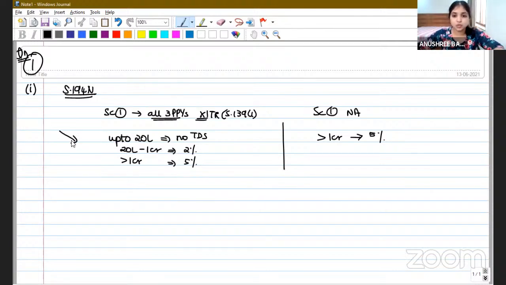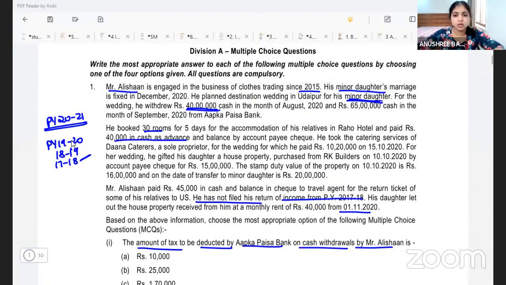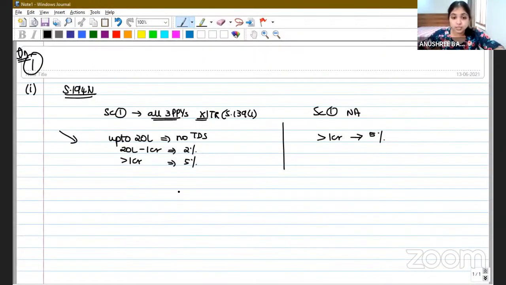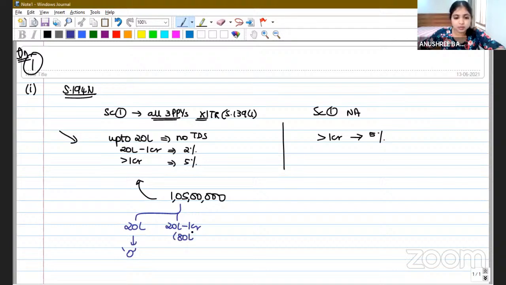What is the total cash withdrawal? Totally, he has withdrawn 40 lakhs and 65 lakhs. So totally, he has withdrawn 1 crore 5 lakhs. So we will have to apply scenario number 1. Now, as per scenario number 1, up to 20 lakhs, absolutely no TDS. For the withdrawal between 20 lakh to 1 crore, that is on this 80 lakh, we will have TDS at the rate of 2%. So what is 80 lakh into 2%? 1,60,000. This will be your TDS under 194N for this withdrawal of 20 lakh to 1 crore.